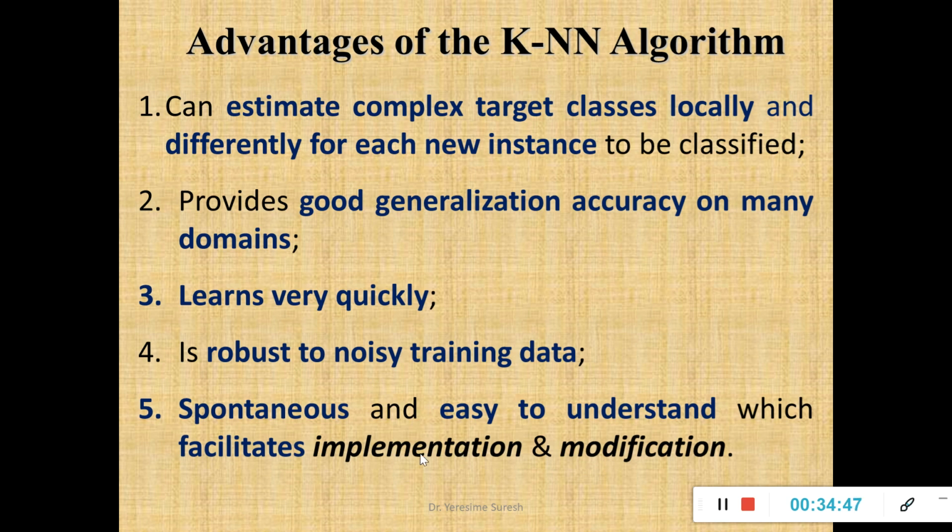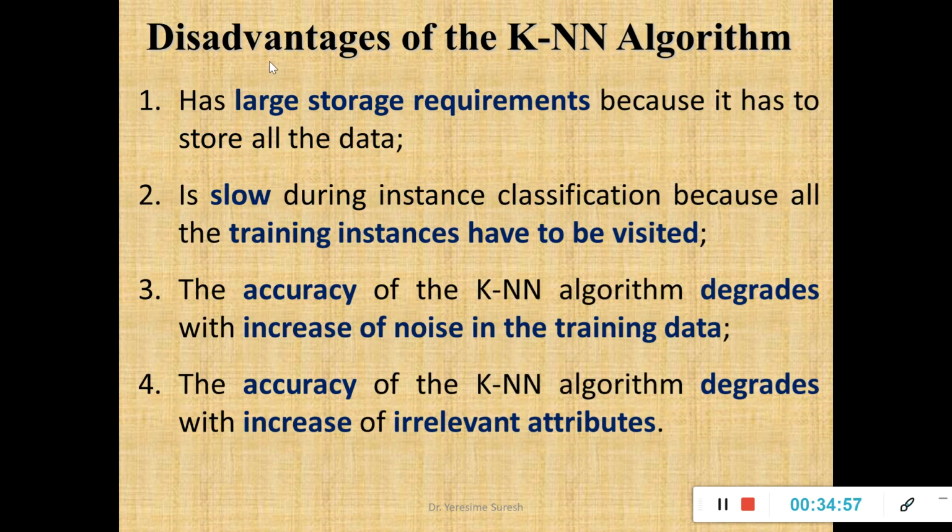So when there is no classification model, the implementation process is very easy, and even the modification steps that are supposed to be applied will be very easy. Next, we'll see the disadvantages of your KNN algorithm.